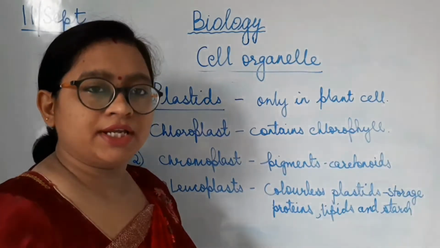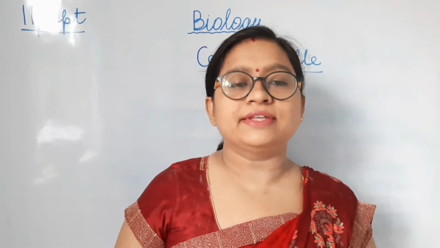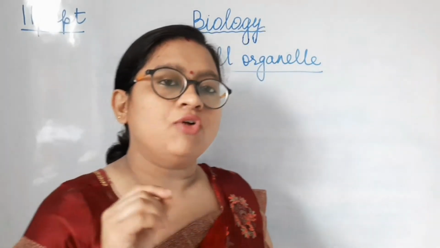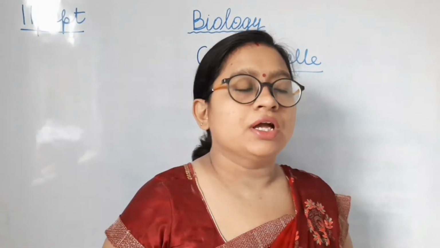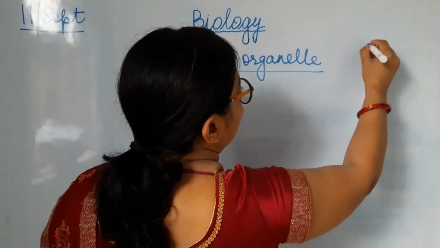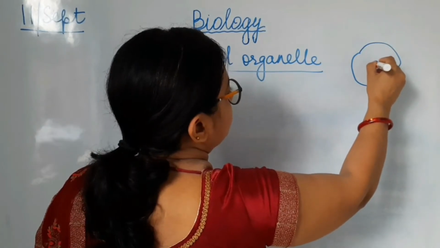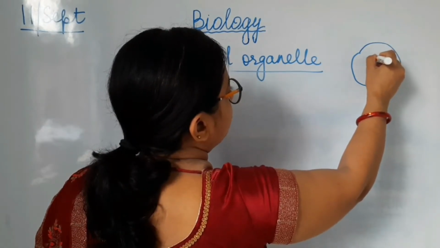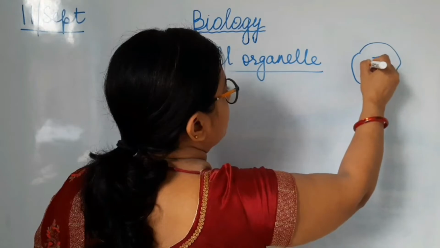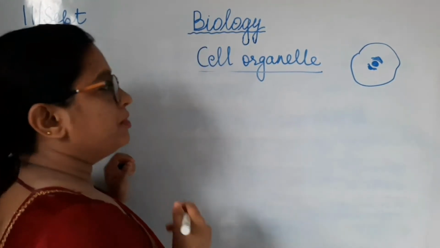So let's move to the next cell organelle, that is endoplasmic reticulum. Now what is the position or location of endoplasmic reticulum? When I was making the diagram of the cell, for example this is the animal cell and the nucleus in the center, you may have seen I drew something like this. This was endoplasmic reticulum.